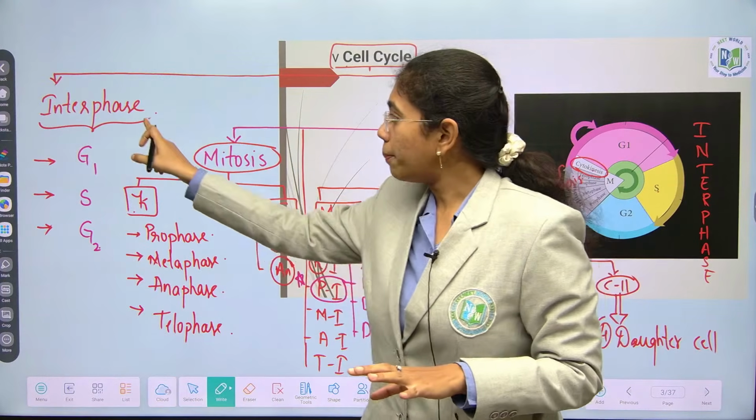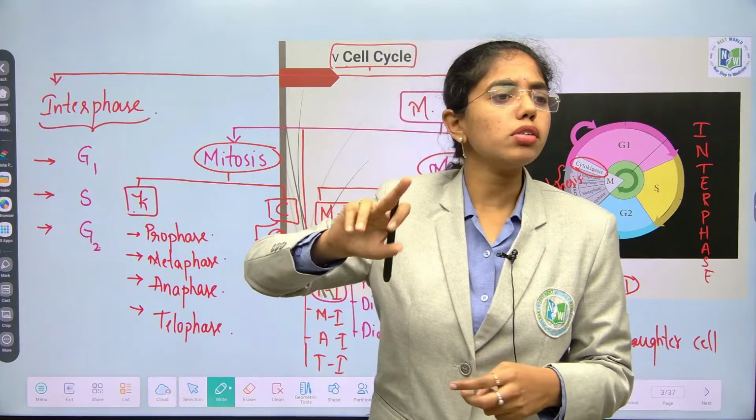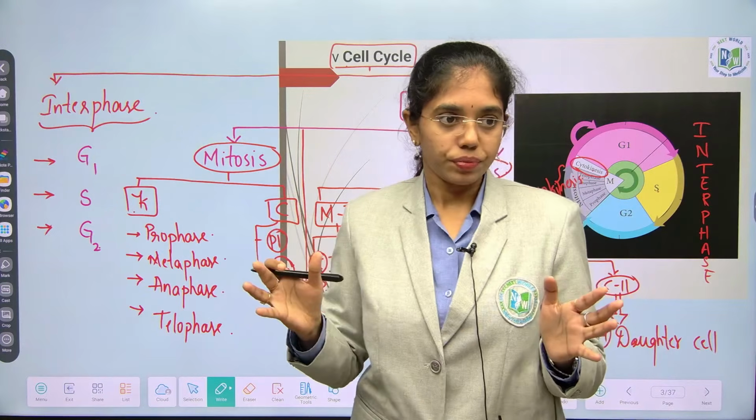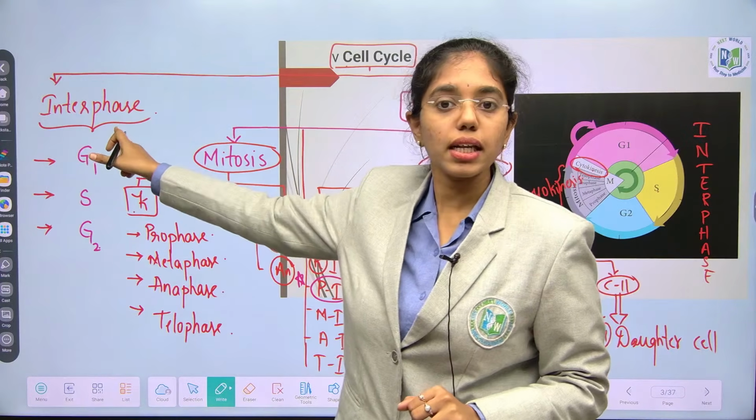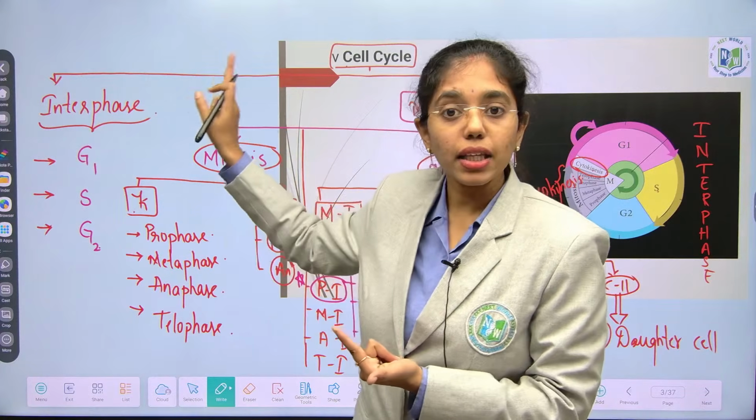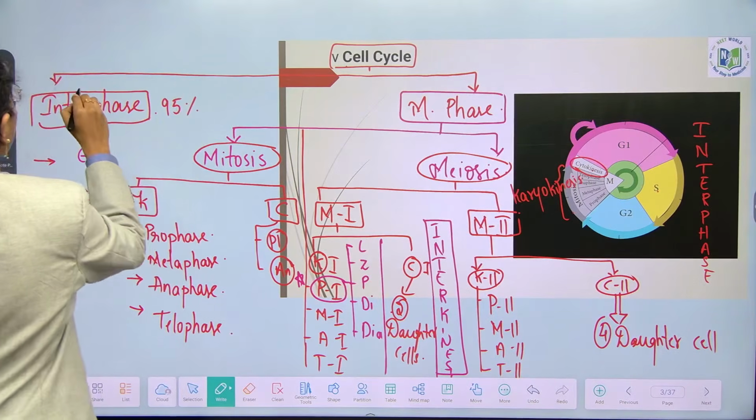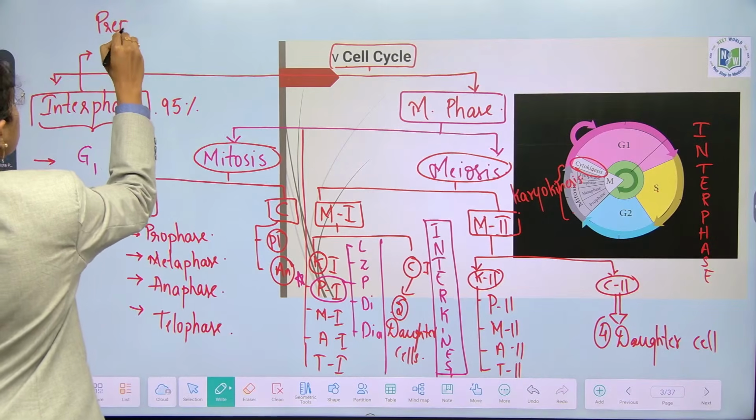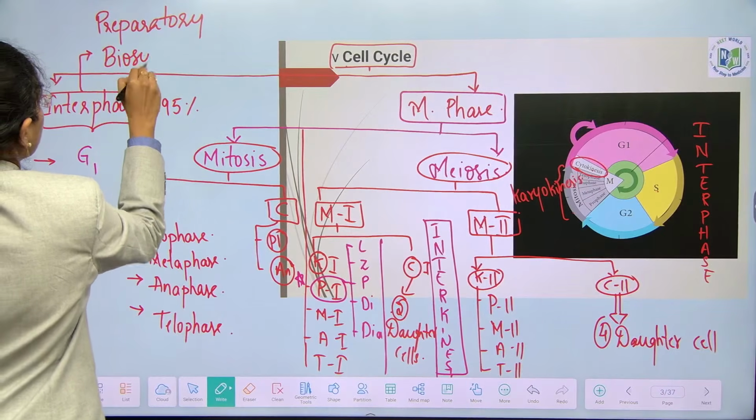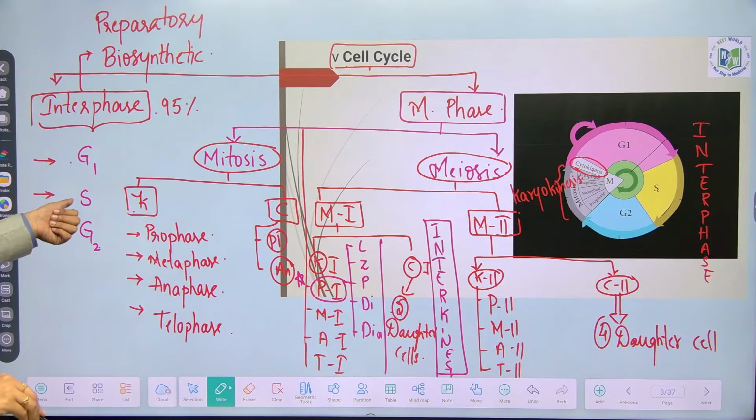Same is the case, the complete preparation for division happens in interphase. What all are the molecules that are required for the division will be synthesized here. That is the reason interphase is also addressed as preparatory phase or biosynthetic phase, and this occupies 95% of cell cycle time. Also addressed as what? Preparatory phase or biosynthetic phase. And it is divided into 3 substages, that is G1, S and G2.